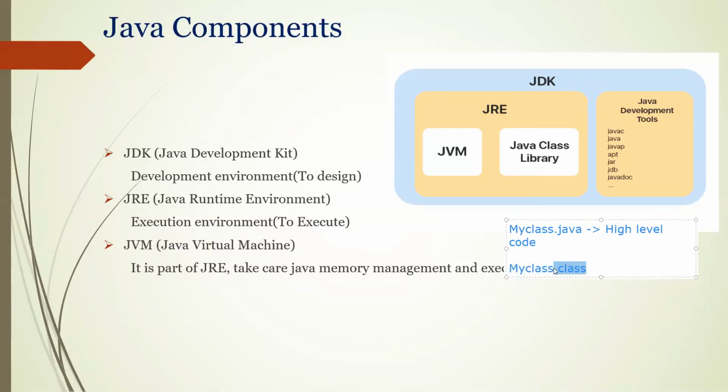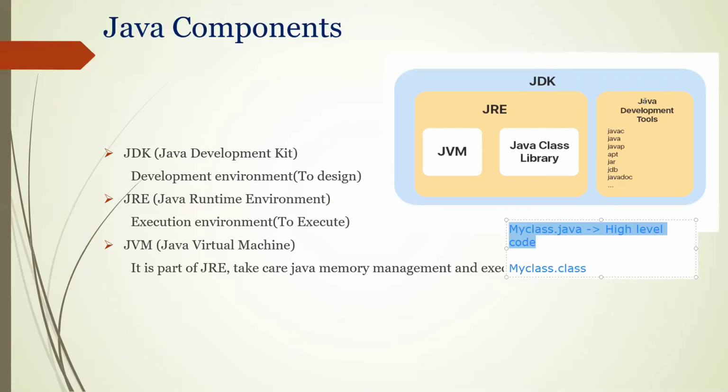This .class file is executable code, and it will be executed. That execution will be taken care of by JRE. But the code above, that you are developing and compiling, is taken care of by JDK. So the Java compiler is part of JDK.